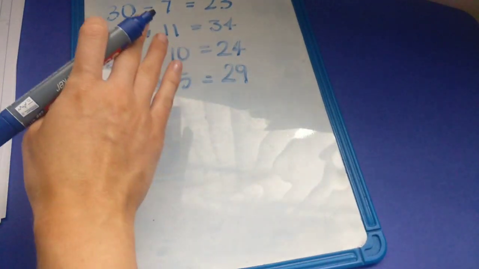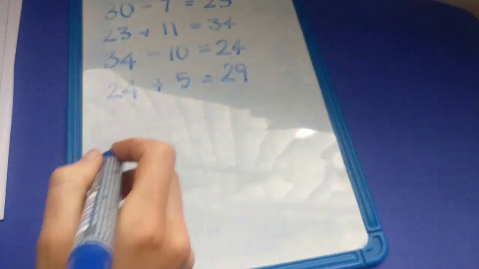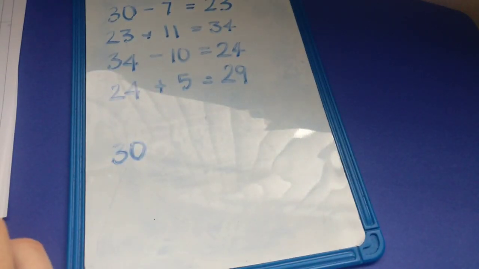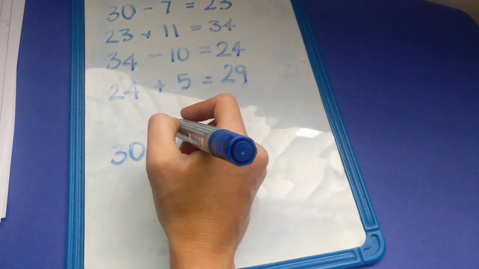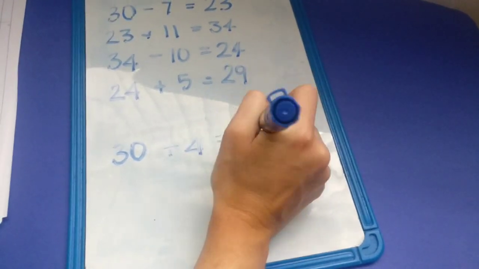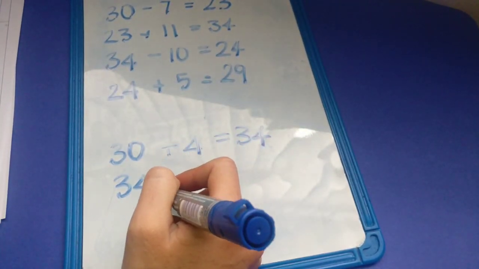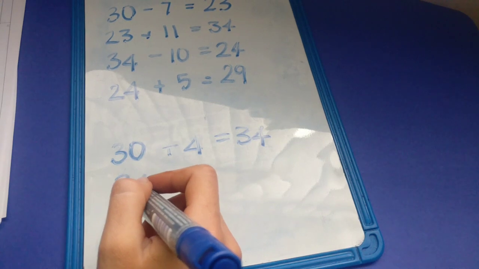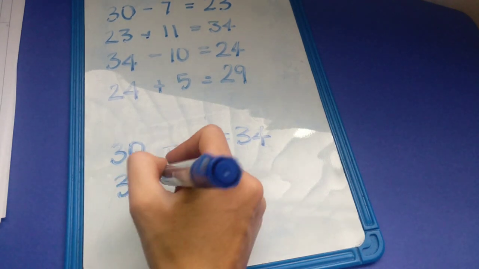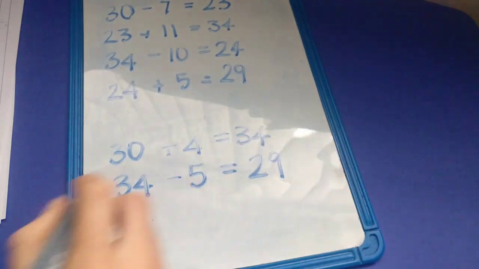You could have put that into 2 steps, and you could have just said, right, I have 30 people on board, then I know that 7 get off and 11 get on, so I know that 11 take away 7 gives me 4, so that's going to give me my 34, and then I have 34, and I know that 10 people get off and 5 people get on, so 10 minus 5 gives me 5, so I'm going to take away 5, and that's going to leave me with 29 people.